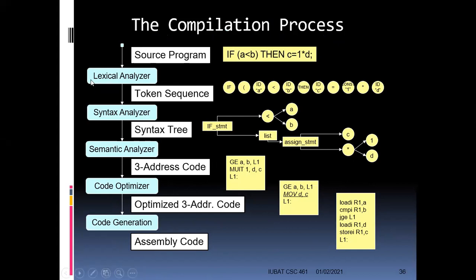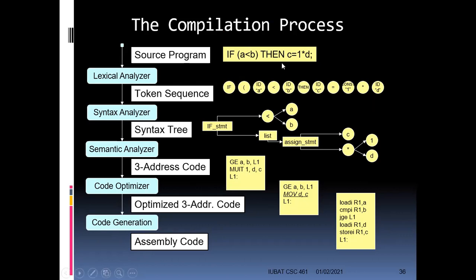First we have the lexical analyzer. What this does is break down your program into small tokens. So you see in this program, if is a token, this bracket is a token, A is a token, then this less than sign is a token, B is a token, and so on. Now the question is, what is a token? Tokens are the smallest parts of a program that the compiler can actually understand.